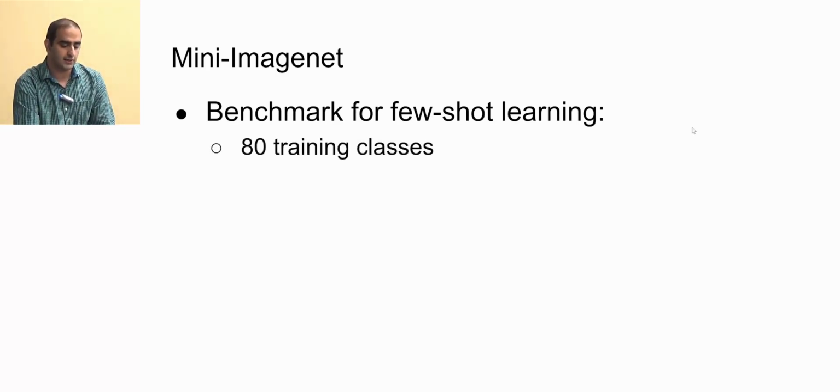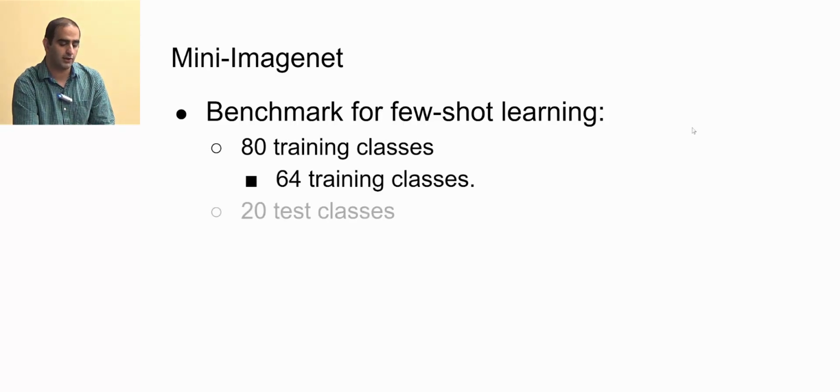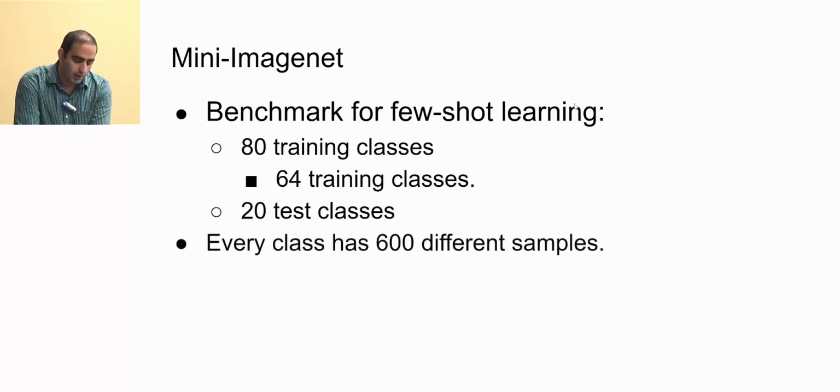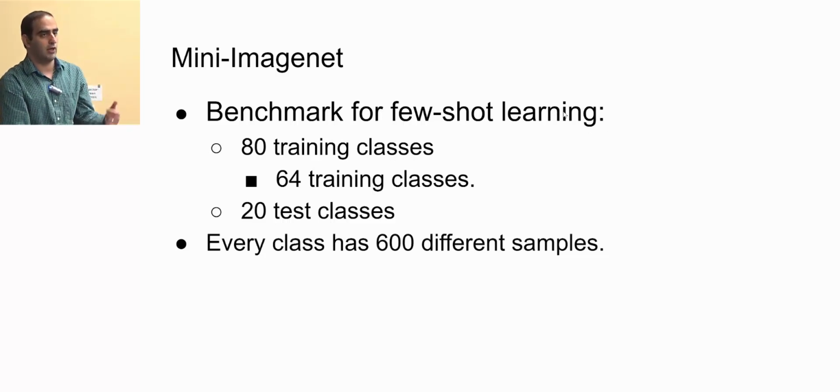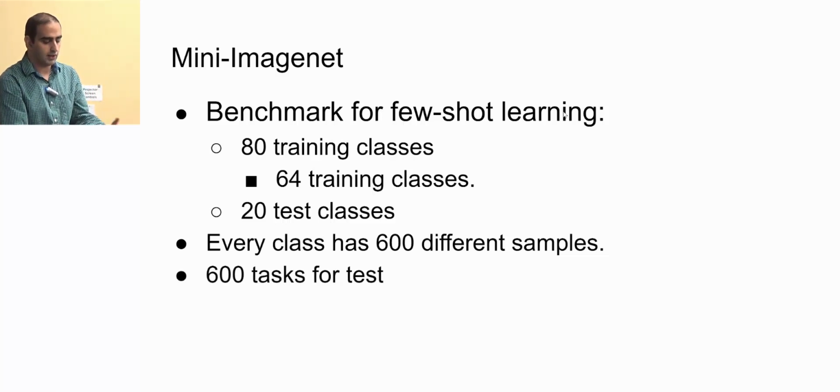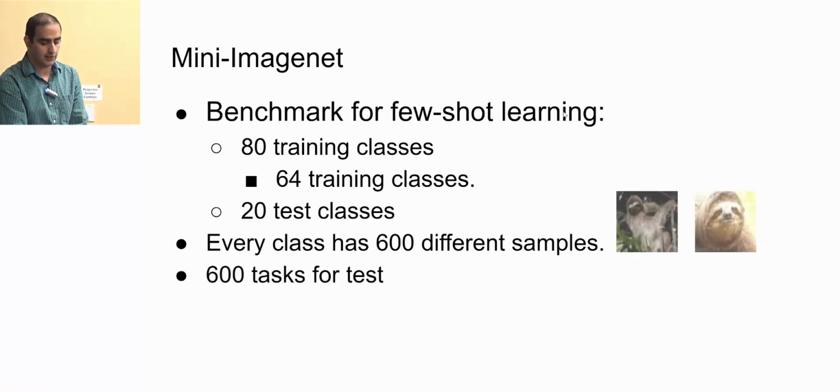It has 80 classes. We use 64 classes for train, 20 for test, and 16 for validation. Every class in Mini ImageNet has 600 different examples. So in Omniglot we had 20 different samples for each class, but here we have 600 different samples. And we again generate 600 tasks for test.